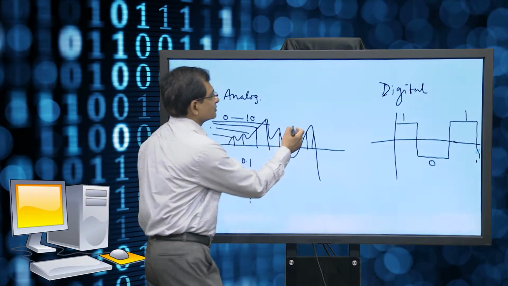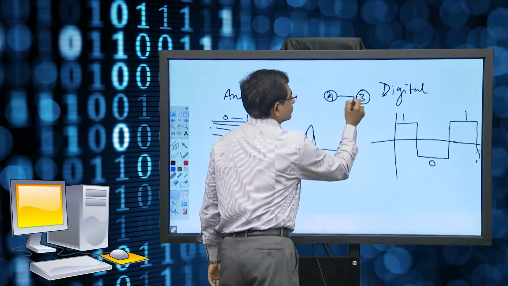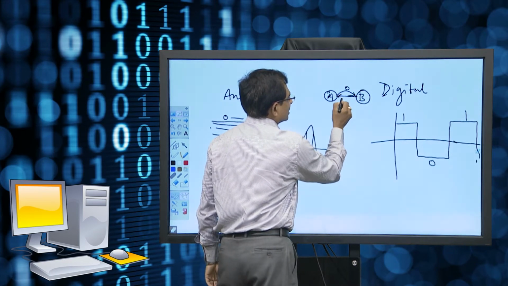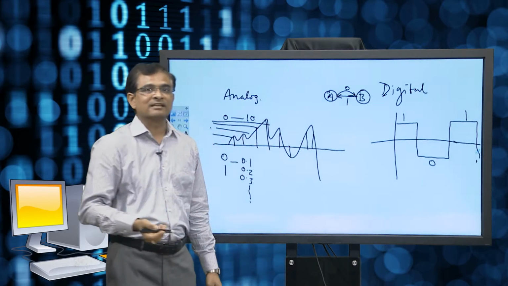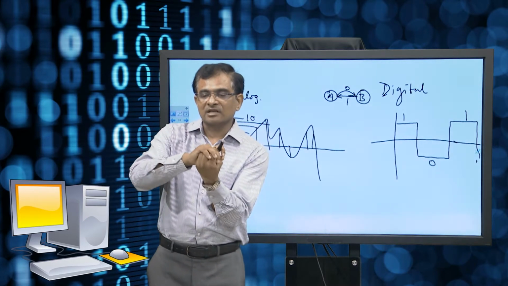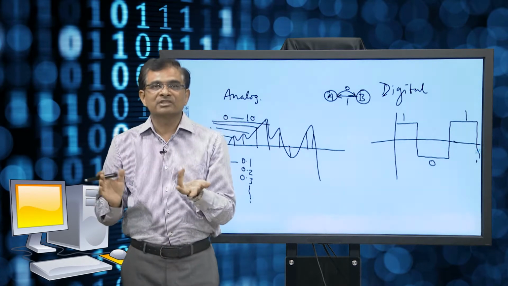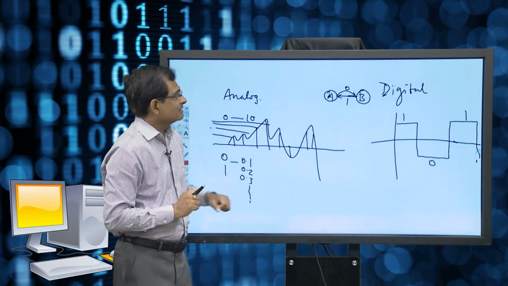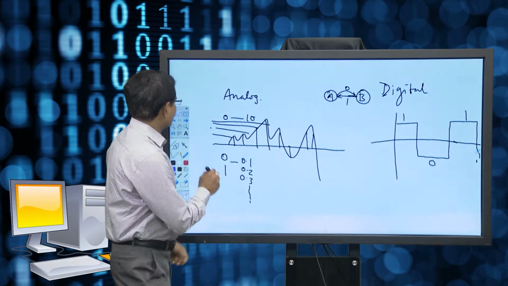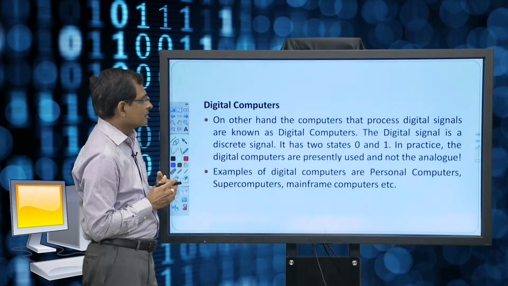So, it is very easy to say that if you are at some state A and if you want to move to B, then only 0 or 1 are the only possibilities. So, if it is 0, it is this direction movement, and if it is 1, it is this direction movement. So, only two possible states are there. So, from one state where some information is processed, and this information after processing we need to take it forward to some another level, then either 0 or 1 is sufficient enough for us to do the processing. In that case, digital computer plays a very important role, and it becomes much easier for us to handle the processing part, right.